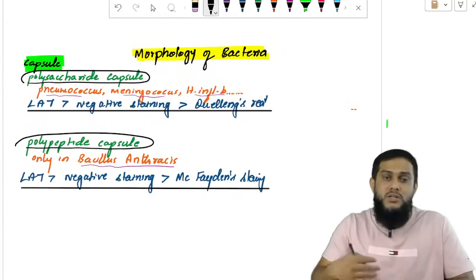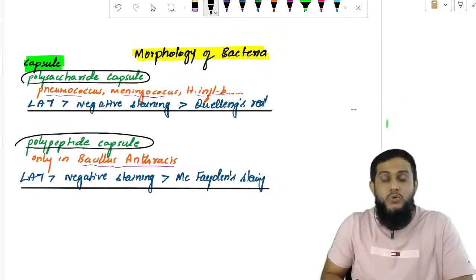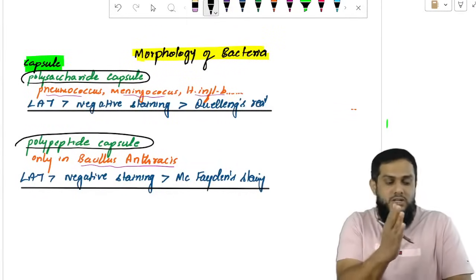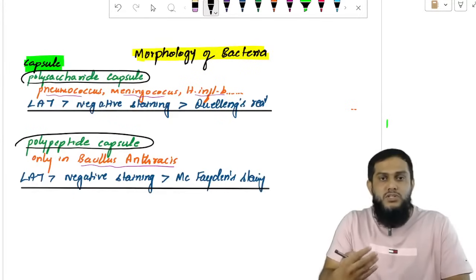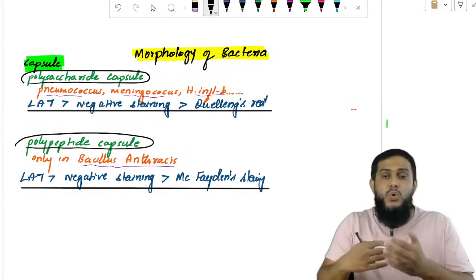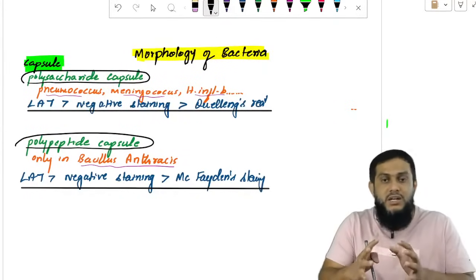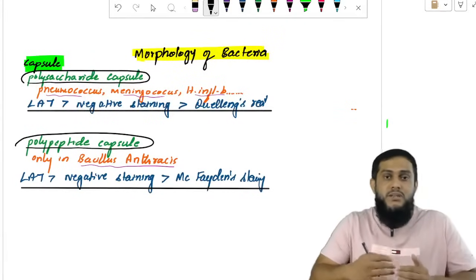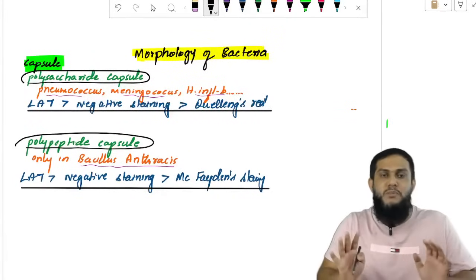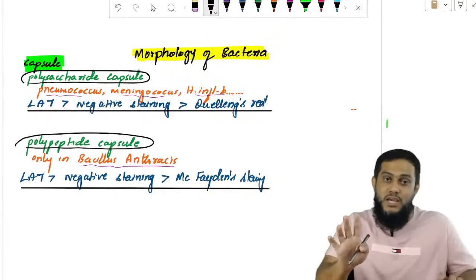With these two methods, you can detect even polysaccharide and polypeptide capsule. Whereas with the last methods, Quellung's reaction detects only polysaccharide, and McFadyean staining detects only polypeptide. Now you know how we can detect capsule, whether it is polysaccharide or polypeptide. And you know which bacteria have polysaccharide capsule and which have polypeptide capsule. Very simple, capsular detection.